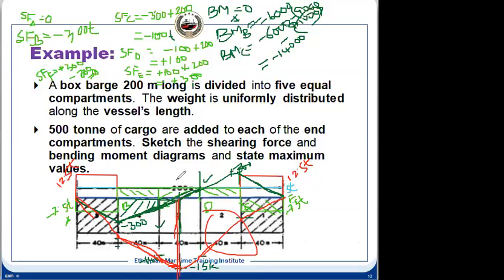And then the shear force we have already calculated. Here we have noticed one thing: where the shear force changes direction, there the maximum bending moment will occur.